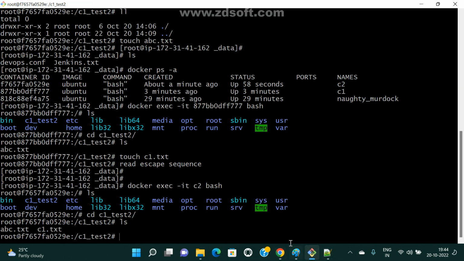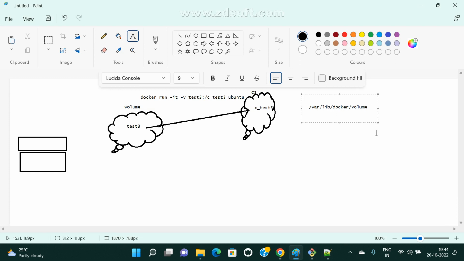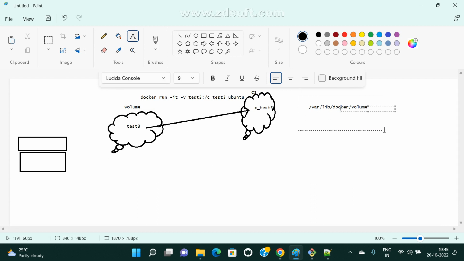Thanks. Okay, so now see here. If I uninstall my Docker software in my machine, obviously your data will be lost. Even though my software is uninstalled, I want to persist my data permanently. If you want to persist your data, if you want to take a backup permanently, in that case we go for bind volume.